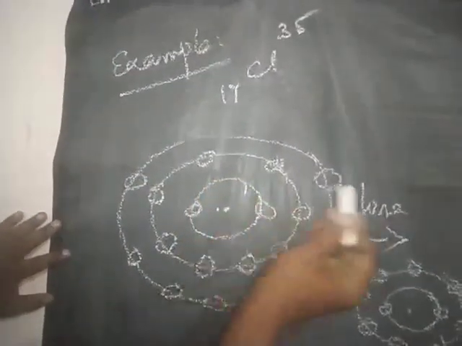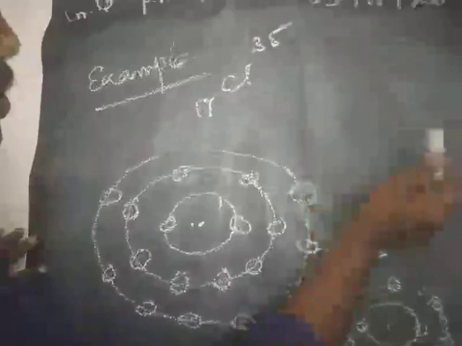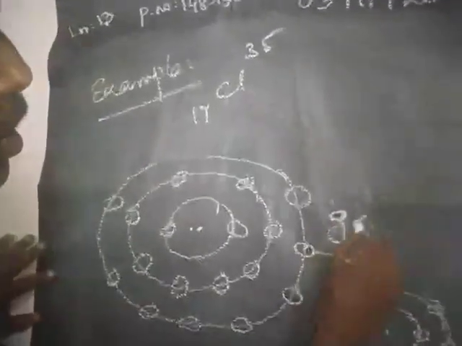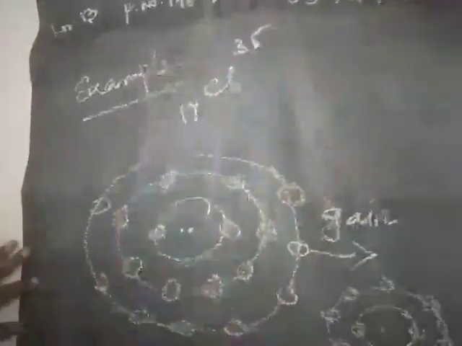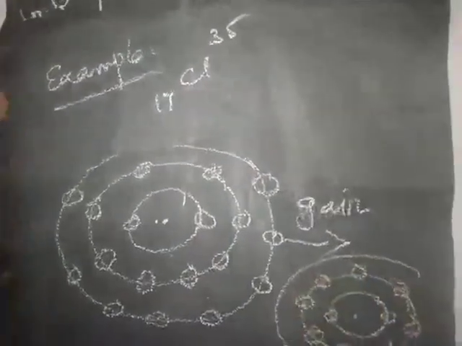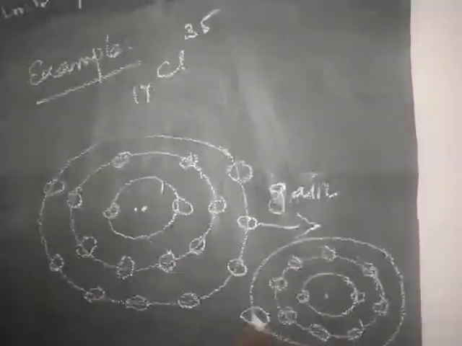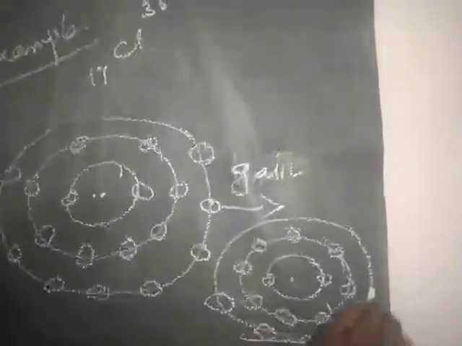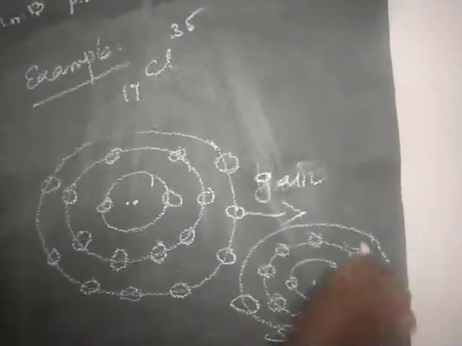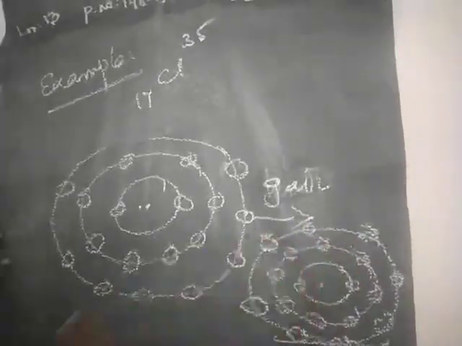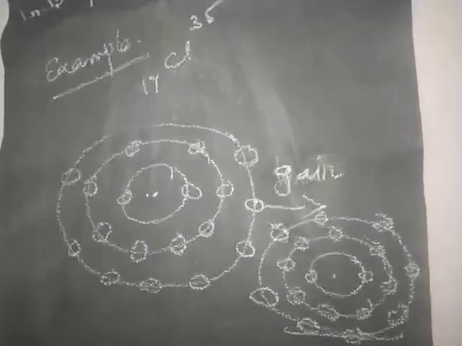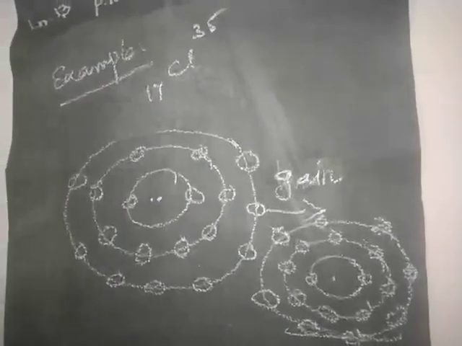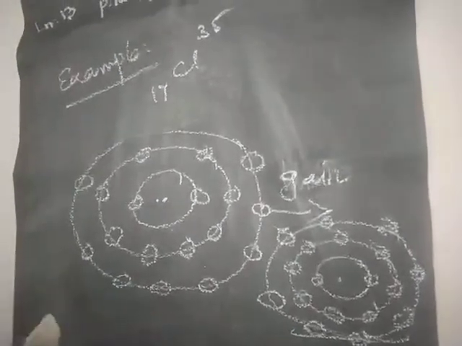This atom may gain 1 electron. What will happen when it gains 1 electron? It obtains the stable electronic configuration, 5, 6, 7, 8. This is one of the methods of the Kossel-Lewis approach to chemical bonding.